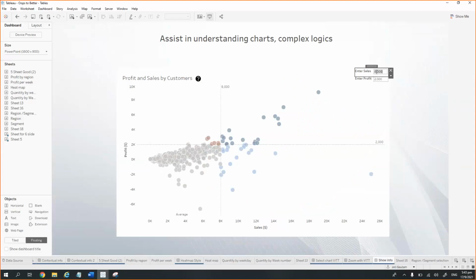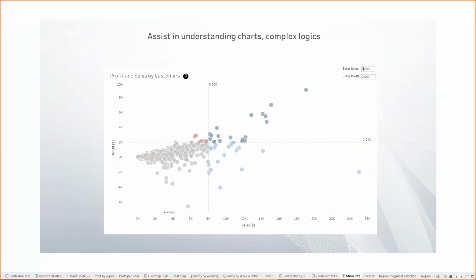So suppose I want to add in 6,000 here. So it's gonna show me all the points which are falling into a particular quadrant. But this can be a little complex for the user to understand. So tooltips can assist in helping the user understand what is happening here, what they need to do.